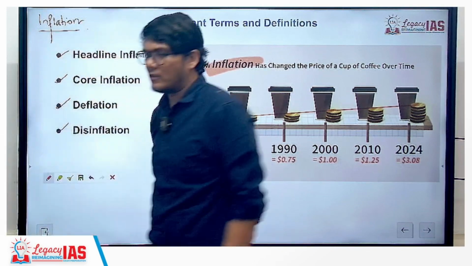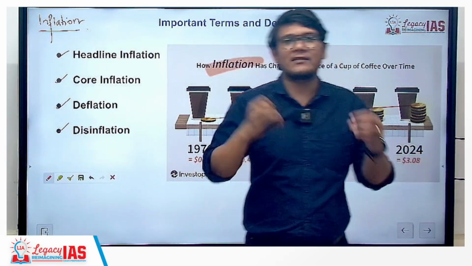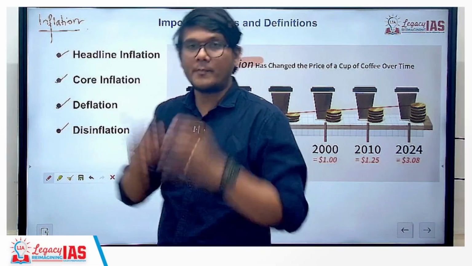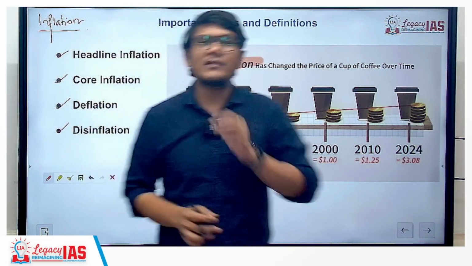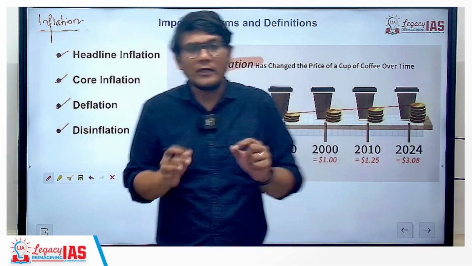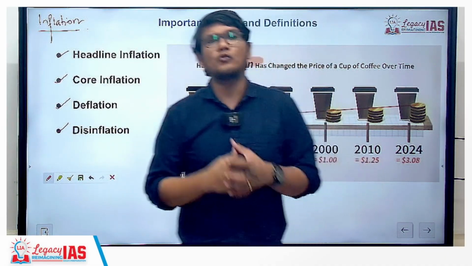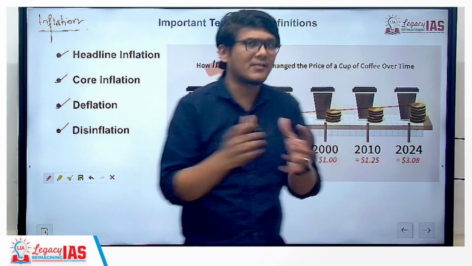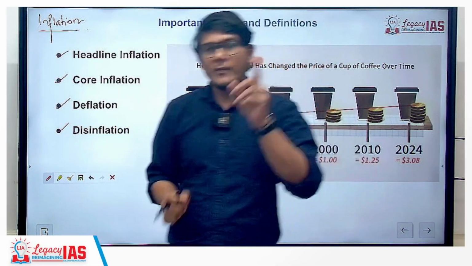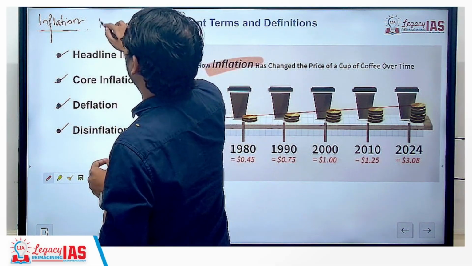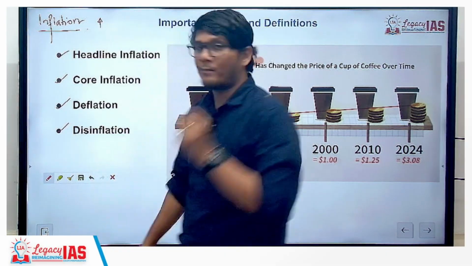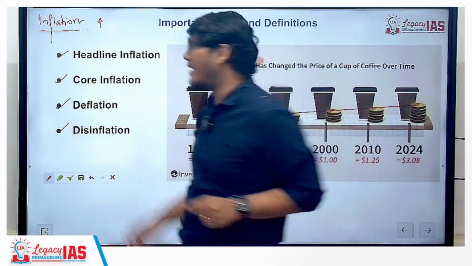First, let us understand what is inflation in general. Inflation is basically the increase in the general level of prices. Now this increase in prices is not just in one commodity, because when you measure inflation you take into consideration a basket of goods and services. That is why it is an increase in the general level of prices for a sustained period of time.